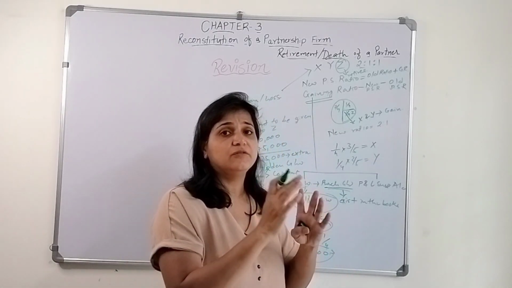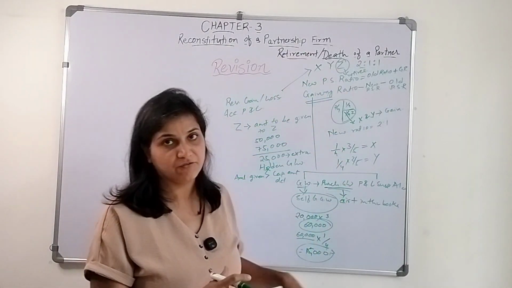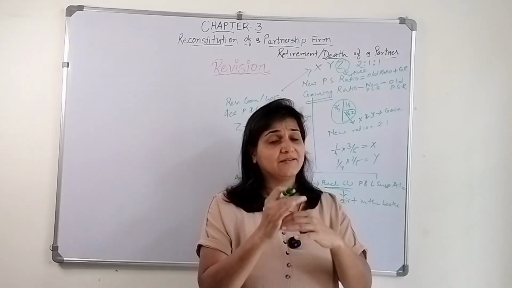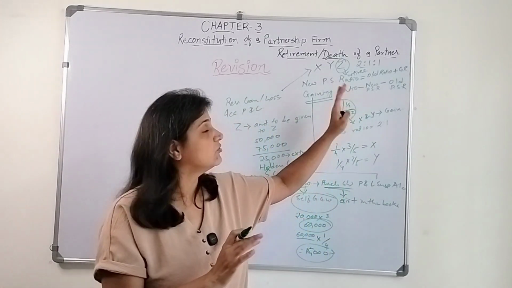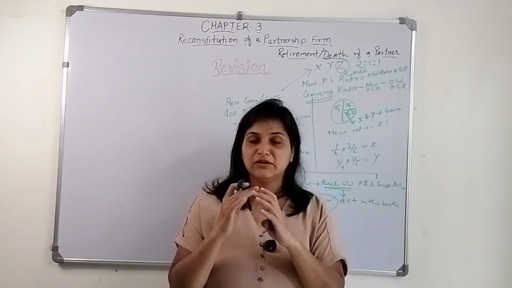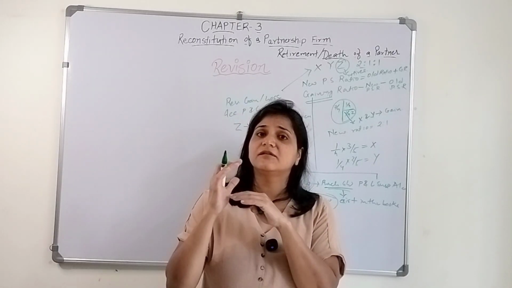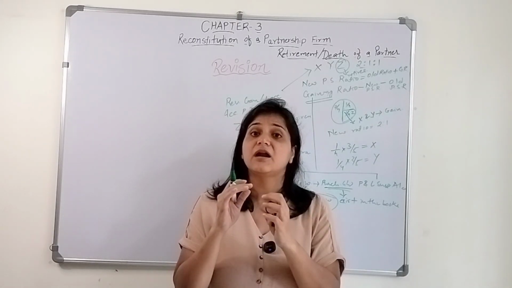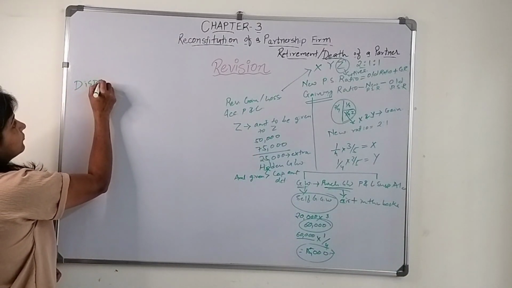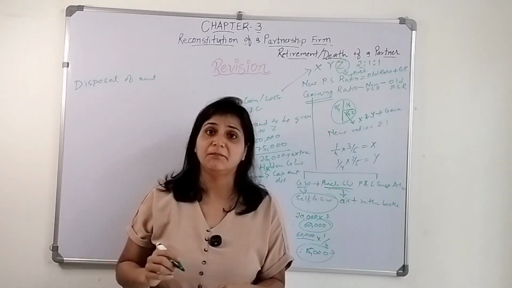If the amount given to Z is more than the capital amount which they have determined after making all these effects, it is considered as hidden goodwill, which will be given by X and Y in their gaining ratio. Okay, now we have determined the value we need to give to that retiring partner. So the concept comes: disposal of amount due to the retiring partner. How will we dispose of that amount?